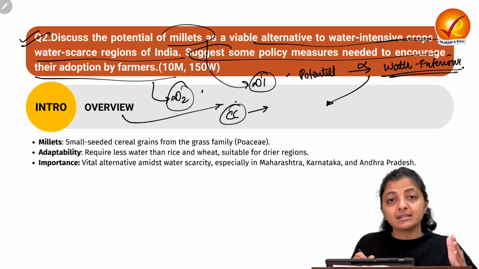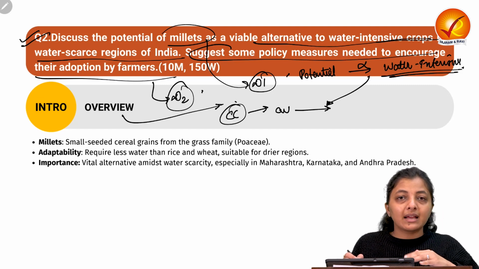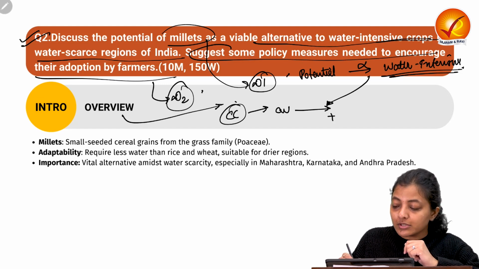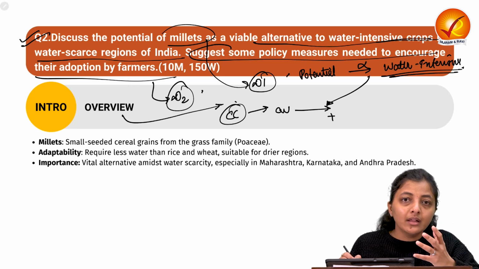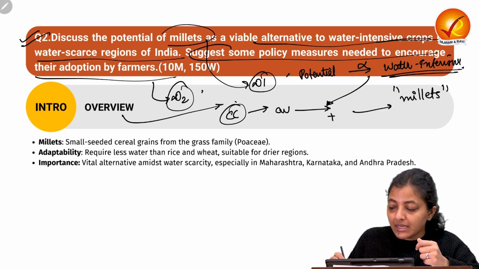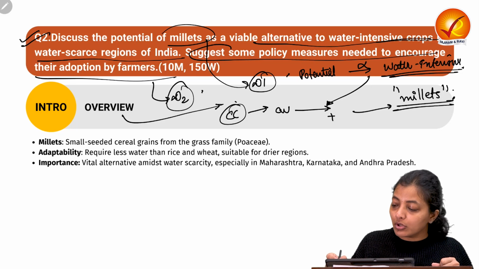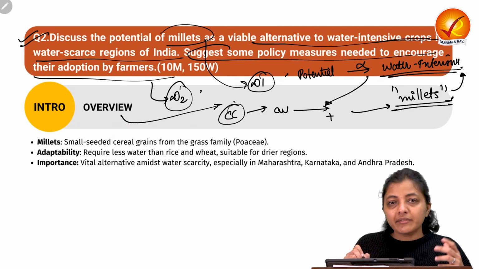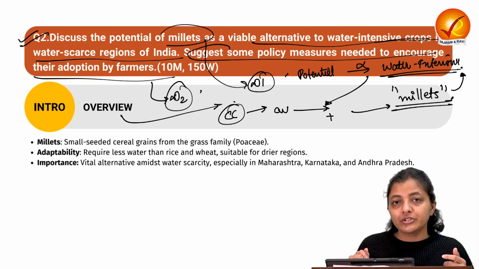And you can utilize this aspect, like due to the brunt of the climate change, this has negatively impacted the availability of the water resources. So to withstand that, or to minimize those impacts, and also to ensure the food security, we have some alternative. Instead of rice and wheat crop production, we have an alternative as millets that can withstand this low availability of water, and also they can be produced in the water scarce regions, like on the dry lands, in the drought prone regions also.